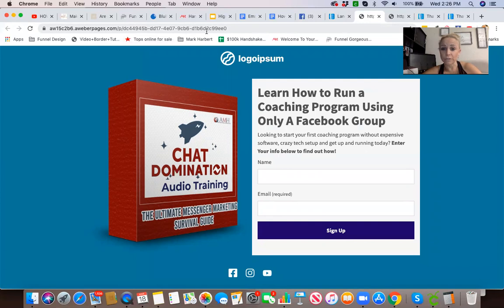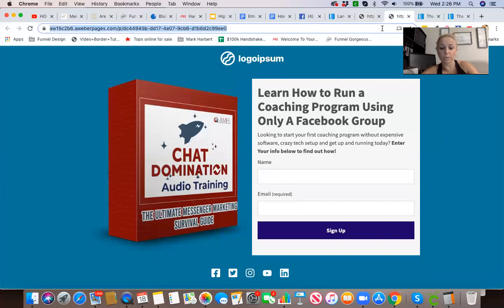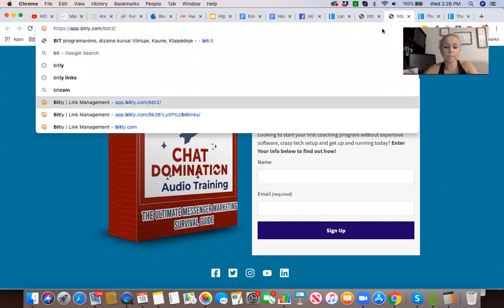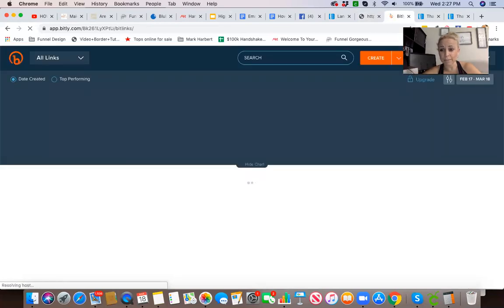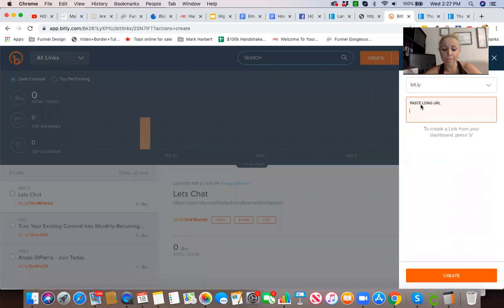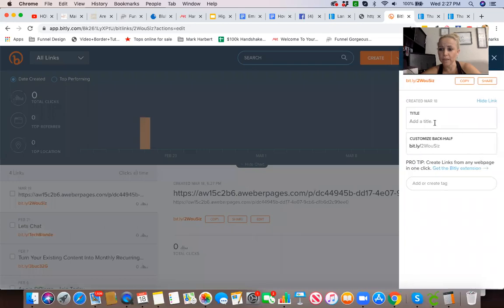What you could also do is use something like bit.ly, which is a URL shortener, so it makes those URLs shorter. So we're gonna copy this address, and we're gonna go to bit.ly. Okay, if you don't have a domain, but you obviously don't wanna type that crazy thing, you're gonna create a link, paste the long one right here, and hit create. And it's gonna give you something really short right here.